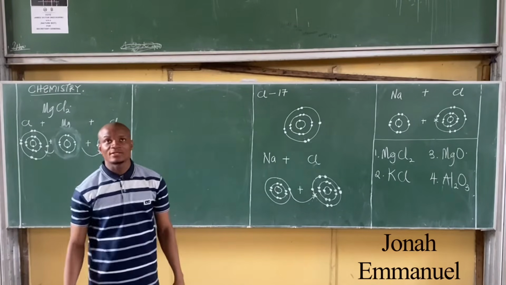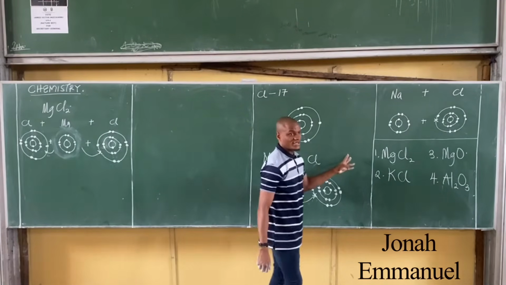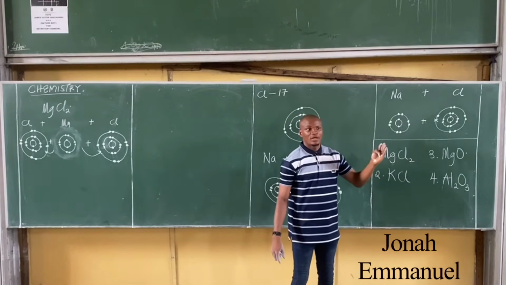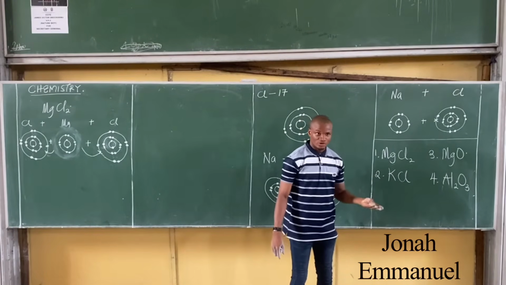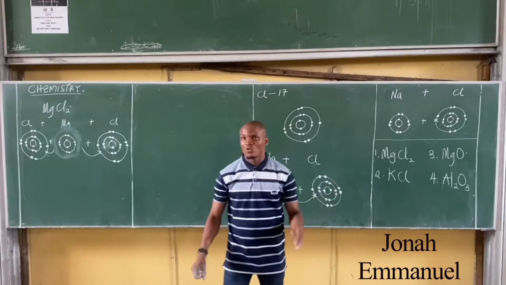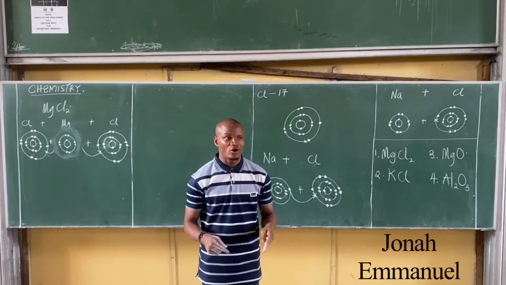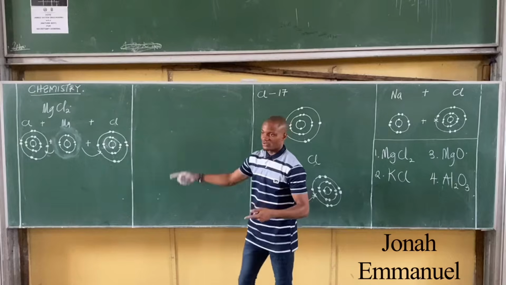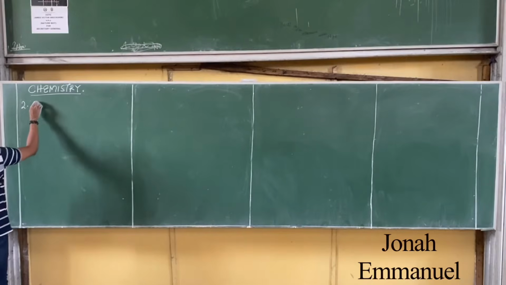I've shown you examples, like NaCl, 5 compounds that undergo ionic or electrovalent bonding. If you can cram them, good. If you cannot cram them too, we are not doing cramming. If you see a question that asks you what kind of bonding occurs in a compound, they give you the compound. What do you do now? Try to draw the configuration there. It gives you an idea in about 2 minutes.